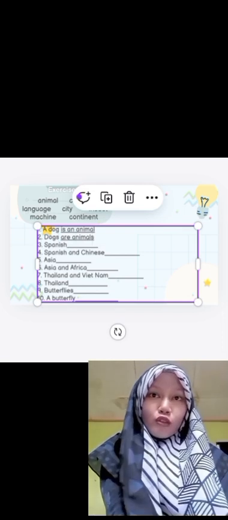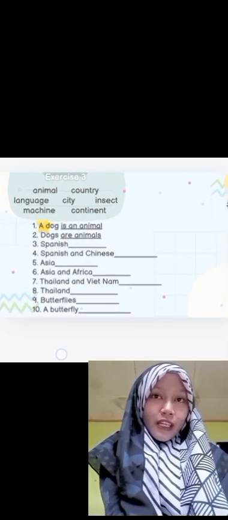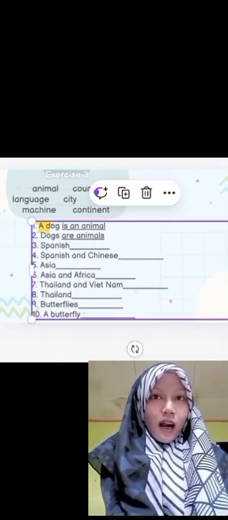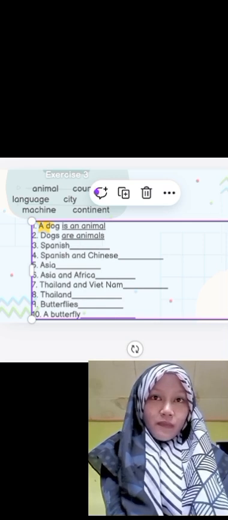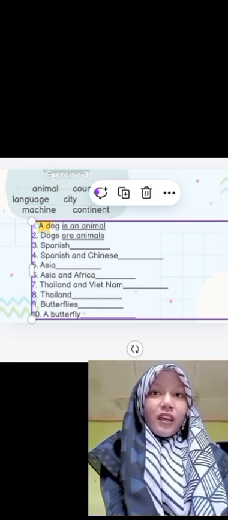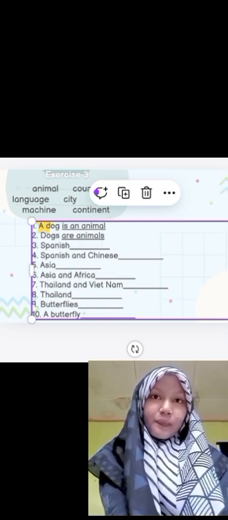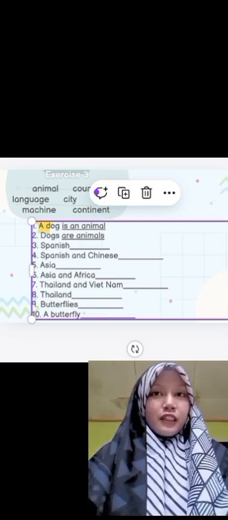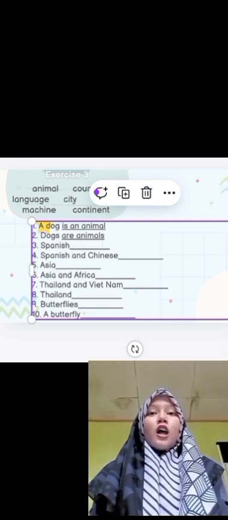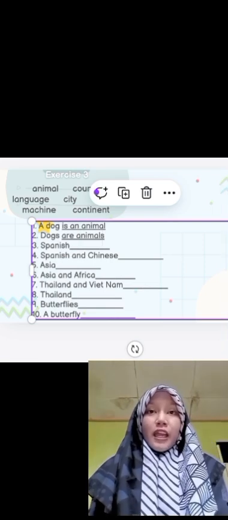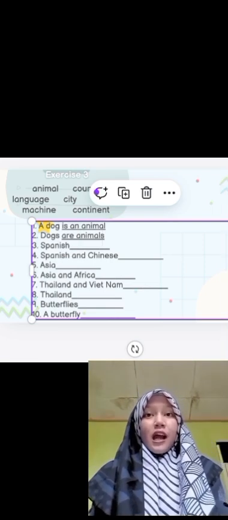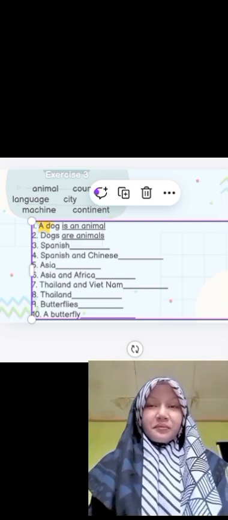So we have to use are in here. Dogs are animals. Don't forget to add s at the end of animals. The answer is dogs are animals.